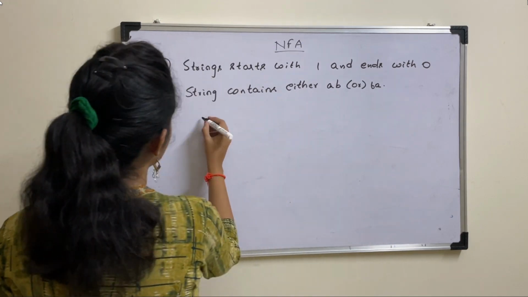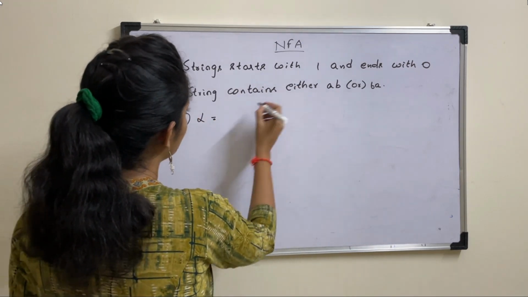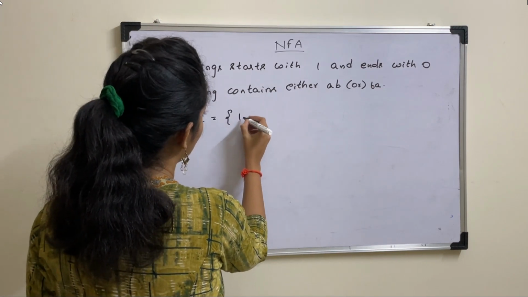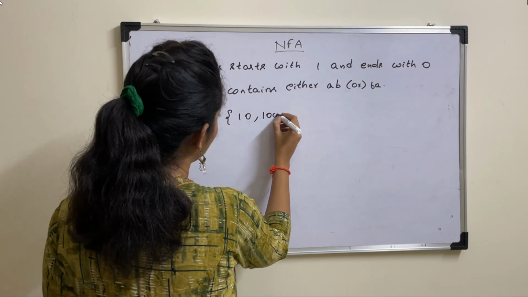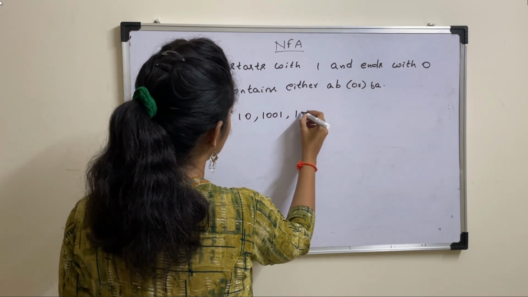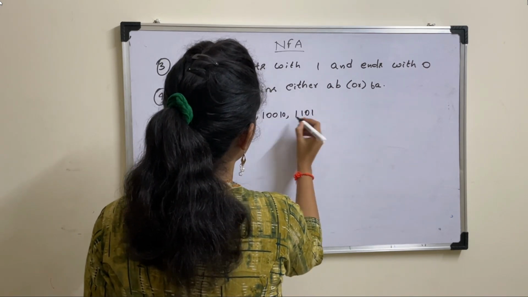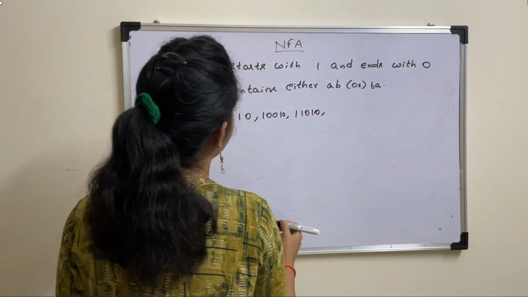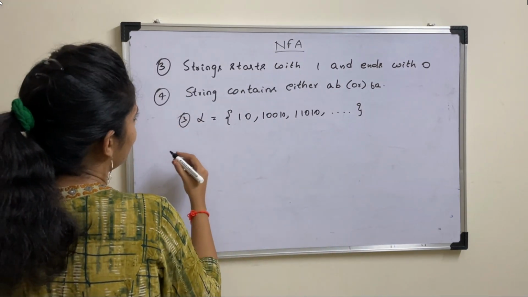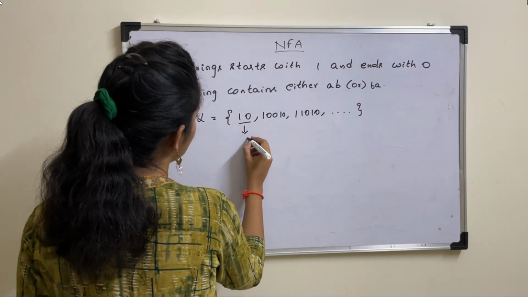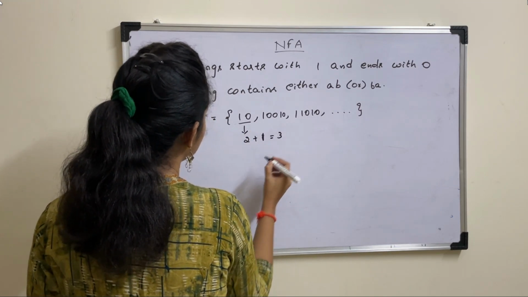So for that, first derive language for this third problem. The language starts with 1, ends with 0, and in between you can have any number of zeros and ones. Starts with 1, ends with 0, and so on. So again, minimum string length is 2. Number of states required are 2 plus 1, that is 3.